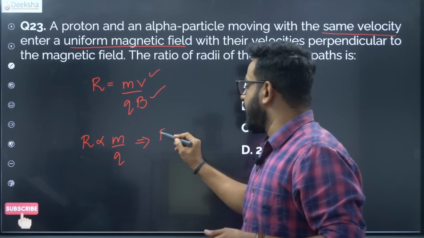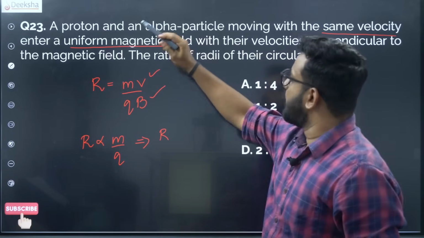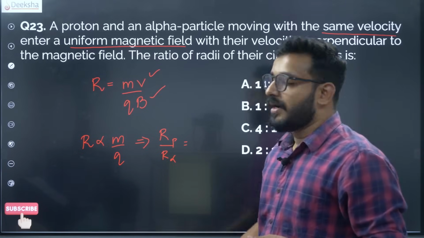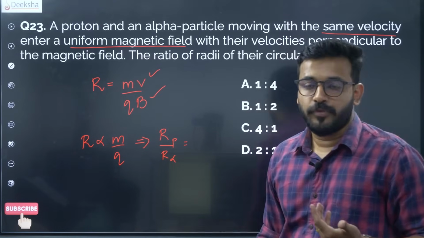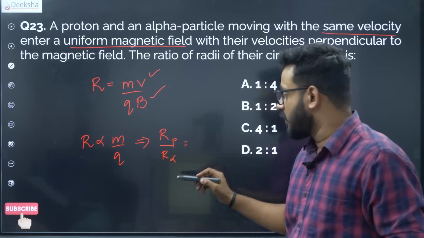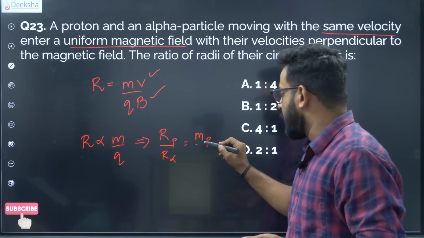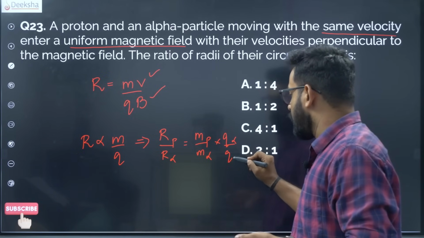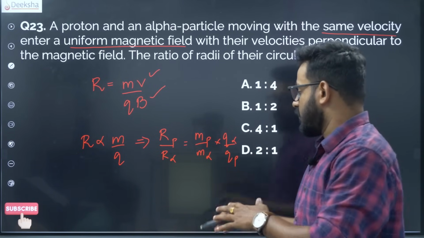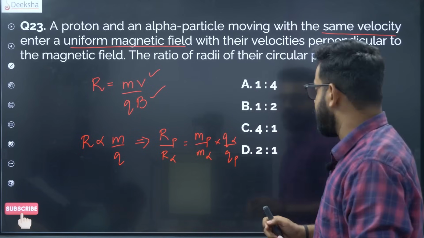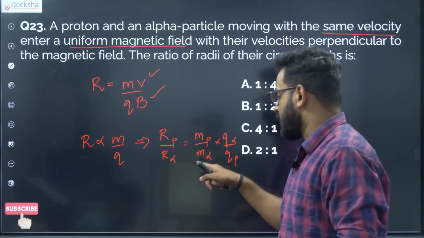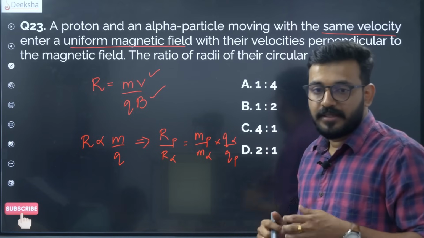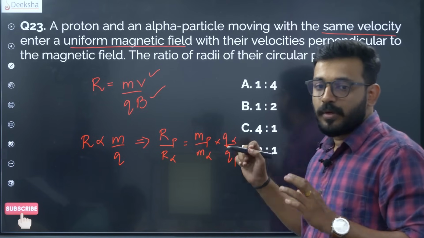That means that you want the radius of proton and alpha particle, you just have to simply take the mass and charge ratio. Mass is directly proportional, mp by m alpha, charge is inversely proportional, q alpha by qp. So when you do this, you will get the answer as, see, this is 4 times, alpha is 1 by 4, this is 2 times. So we will get 1:2 as the correct answer. The correct answer over here is B. It is 1:2.